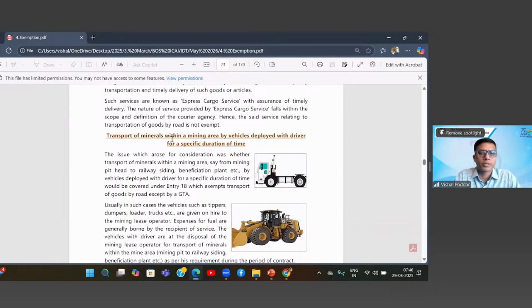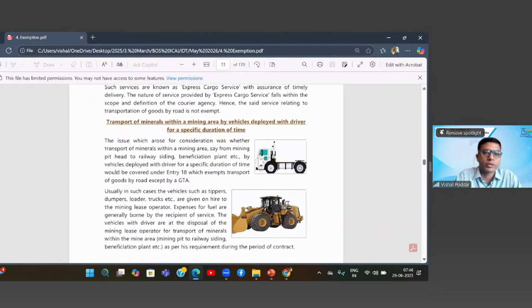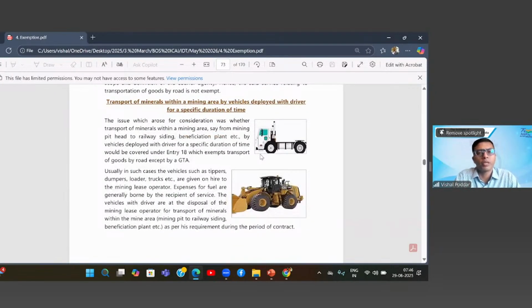transport of minerals within a mining area by vehicles deployed with driver for a specific duration. Now, this is where an interesting point is to be discussed. Yes, Swaminathan, can you please read for me? Yes, sir.